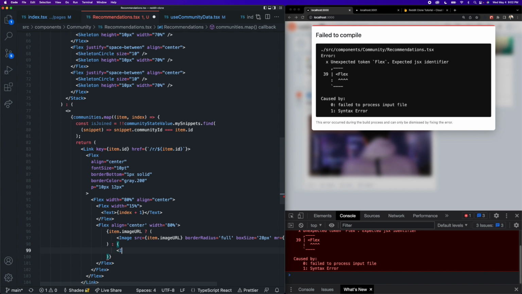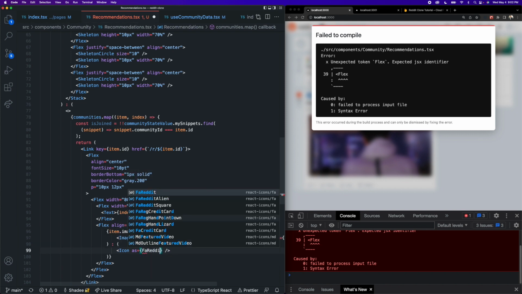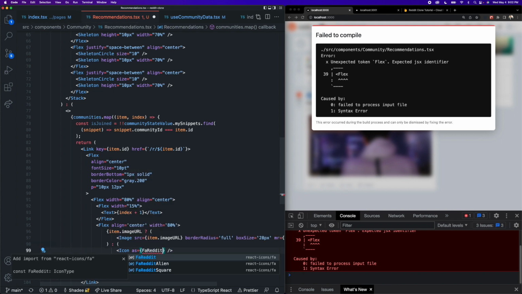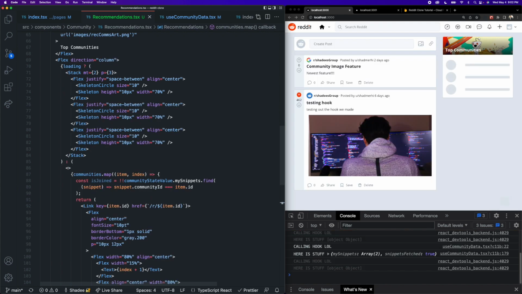Okay, and if there is no image URL, we want to display an icon, and that icon is going to be our FA Reddit icon. So make sure that imports from React icon /FA. We want to make this a bit bigger, so we can give it a font size of 30 and a color of brand 100, our good old Reddit orange, brand 100, and a margin right of 2. Perfect. Okay, so we can see those showing up over there.